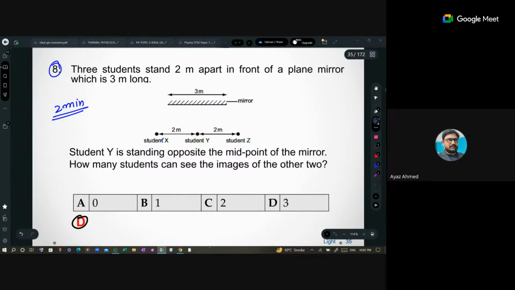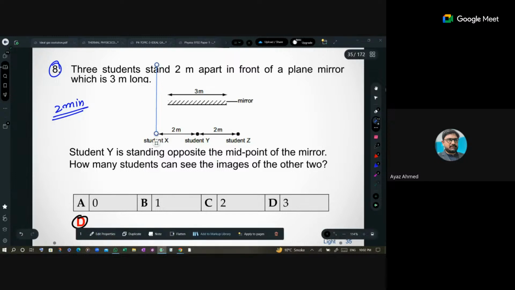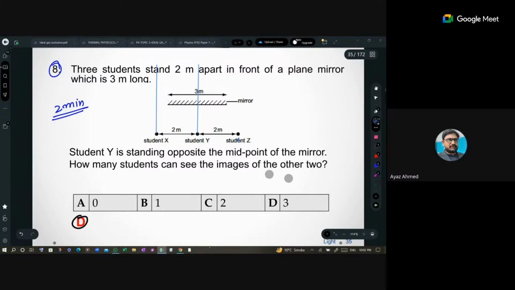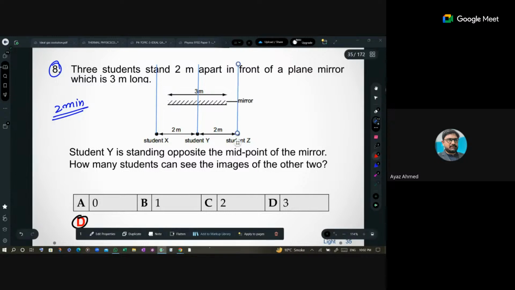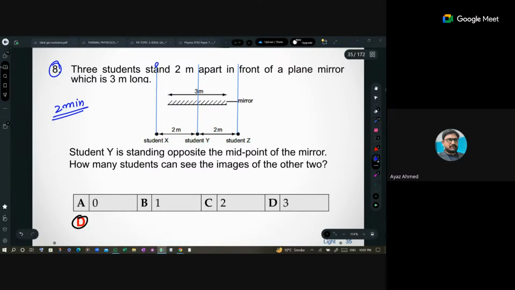Sorry for the inconvenience, but I want to explain it because time is short. I will give you an idea about that, and meanwhile you can reinforce that idea by yourself. Because these all are the image positions. Let me call it student X. So it is image of X. This is image of Y. This is the image of Z.